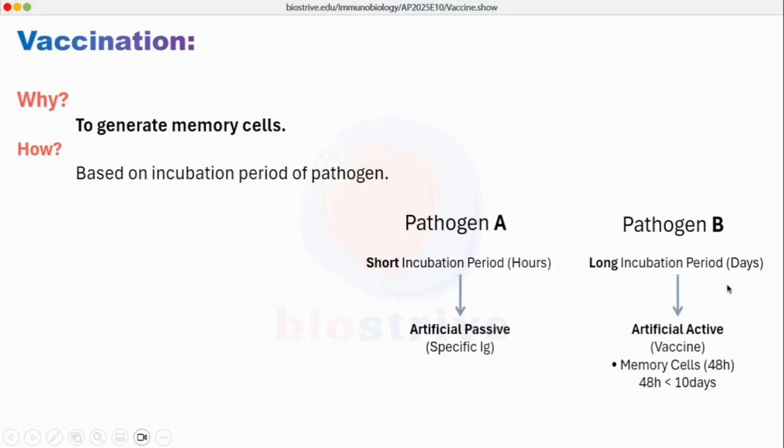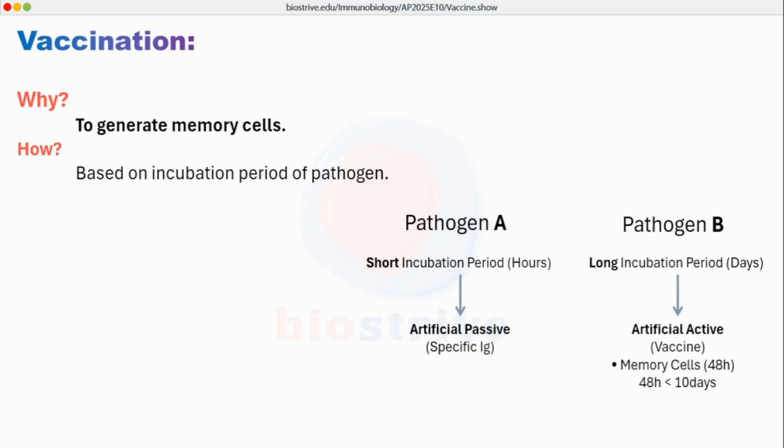The ultimate goal of vaccination is to generate memory cells so that the person will be immune to future infections from the same pathogen. So let's take a condition. We have two pathogens. We have pathogen A with short incubation period, let's say 4 to 5 hours, and pathogen B having a very long incubation period, let's say 10 to 12 days.